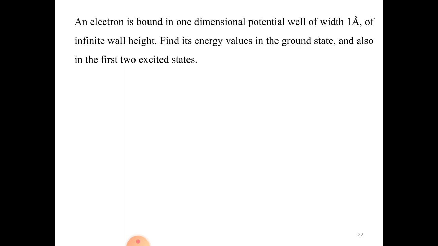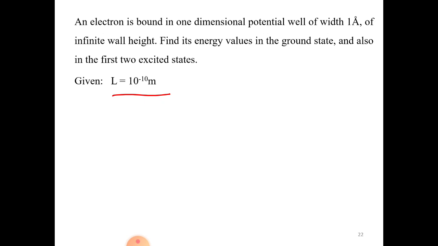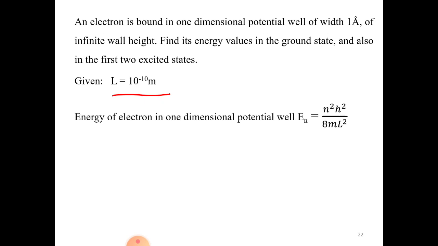Now let us discuss one problem. An electron is bound in a one dimension potential well of width 1 angstrom of infinite wall height. Find the energy values in the ground state and first two excited states. This is a very simple problem. You just have to remember the energy eigenvalue equation. What is the width L? The well width is given as 1 angstrom.